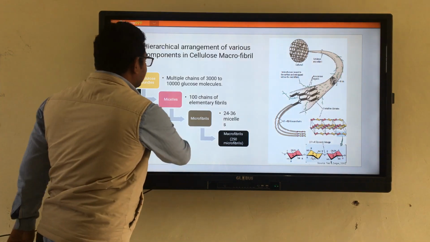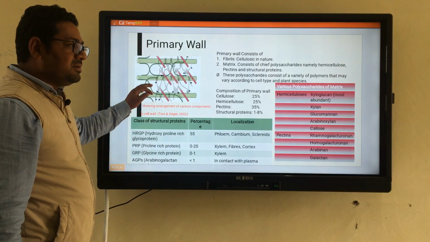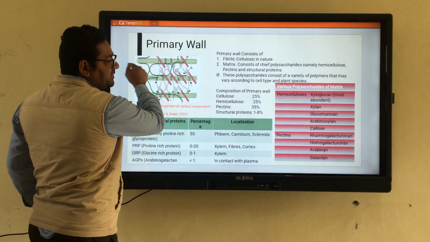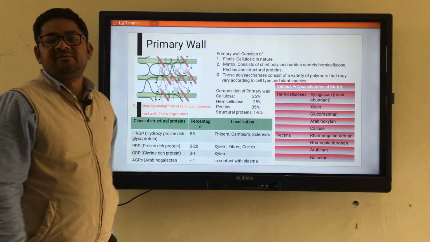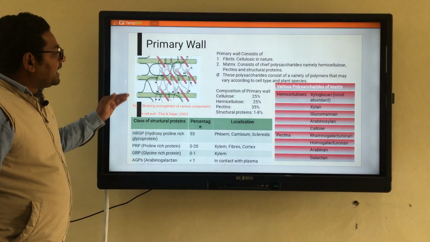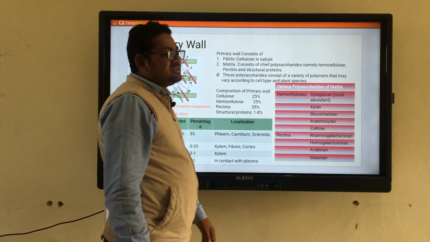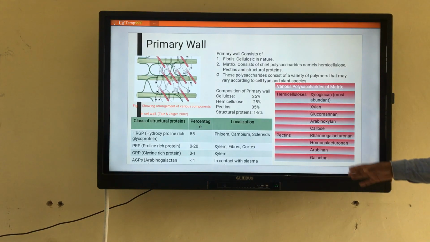Cellulose bundles arrange into micelles, micelles arrange into microfibrils, and microfibrils arrange into macrofibrils. So this particular structure is a typical macrofibril of a cell wall. After that, the other component, beta, that is the matrix, and this component is amorphous in nature. So what will be the nature of this matrix? Amorphous.